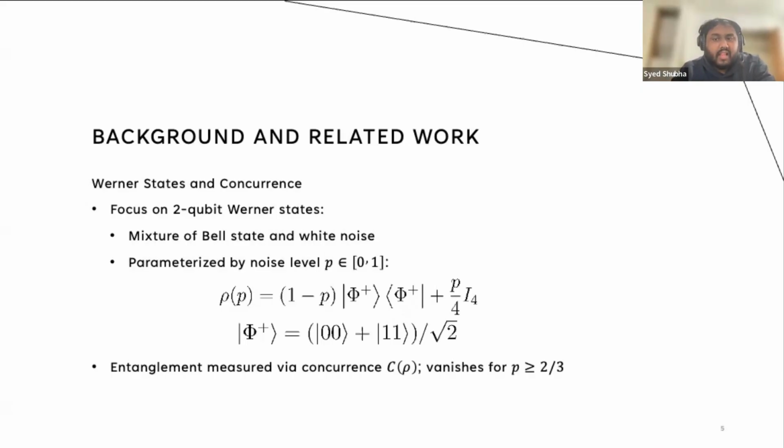And now there is a term called the concurrence, which you can analytically calculate, and you can show that for p greater than 2/3, the concurrence vanishes. So that means the entanglement, if you try to measure it, is entangled for p less than 2/3, and for p greater than 2/3 it is not, which lets us generate the ground truth table for our ML task without any numerical optimization.